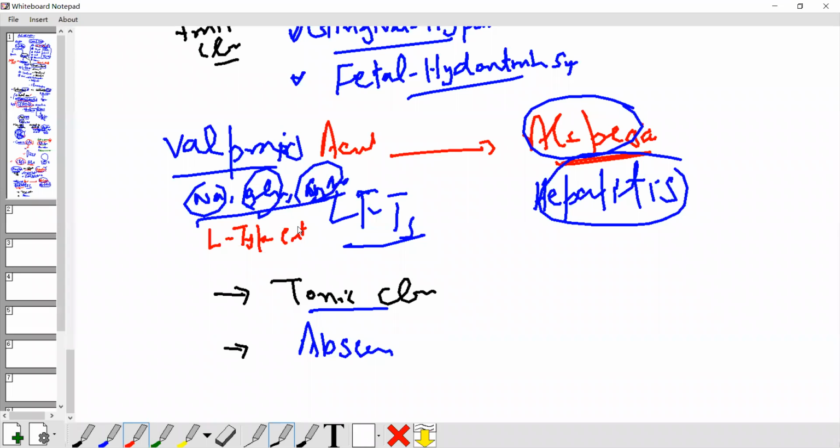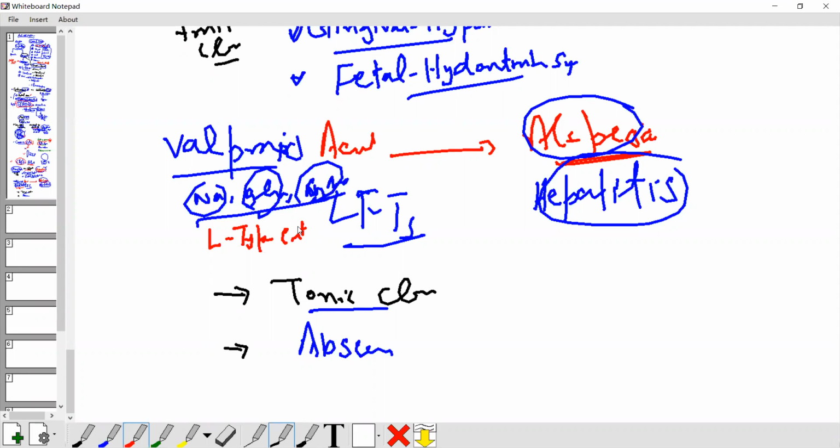The first drug of choice for absence is ethosuximide. Everyone knows that. If you do not find this option, then what will be your answer? Second option, you must use valproic acid for absence. Must keep this in mind. Drug of choice for absence is ethosuximide. If it is not in the multiple choice options, then you must pick valproic acid.